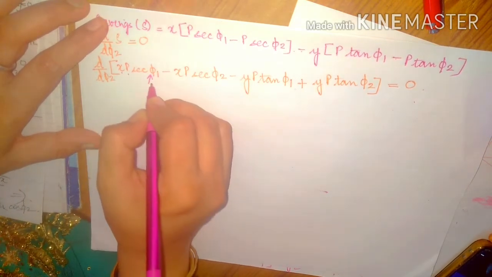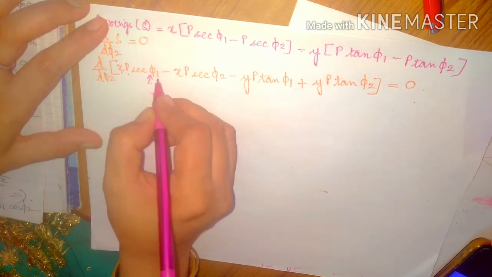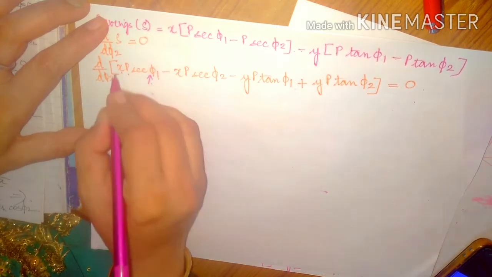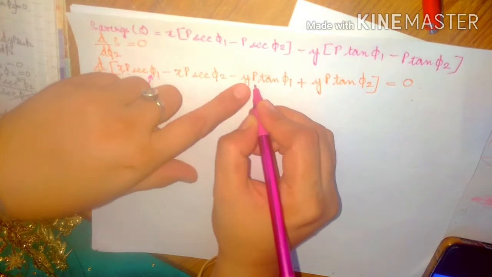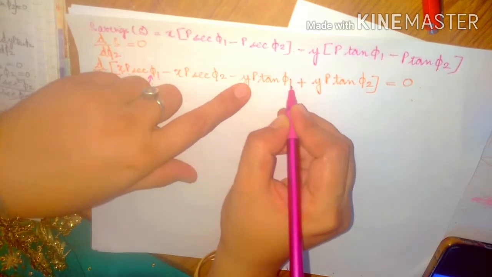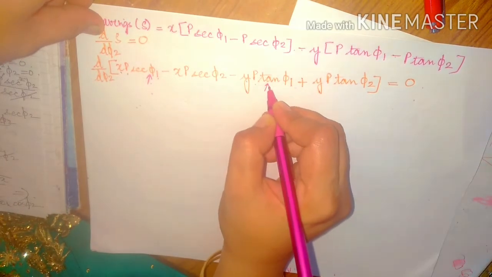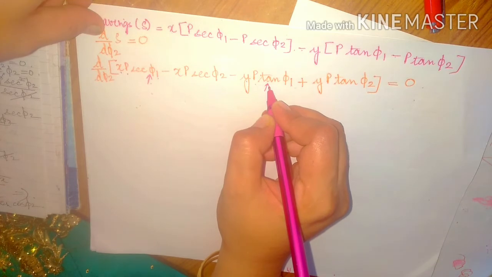Phi 1 is again, this is phi 2, you have to differentiate with respect to phi 2, and this is the function of phi 1, so this will be considered as a constant, so this term will actually go away. Now over here again this function is of y, this is p, and this term has again tan phi 1. So both of these terms will be considered as constant, and differentiation, as you know, of any constant is equivalent to 0.